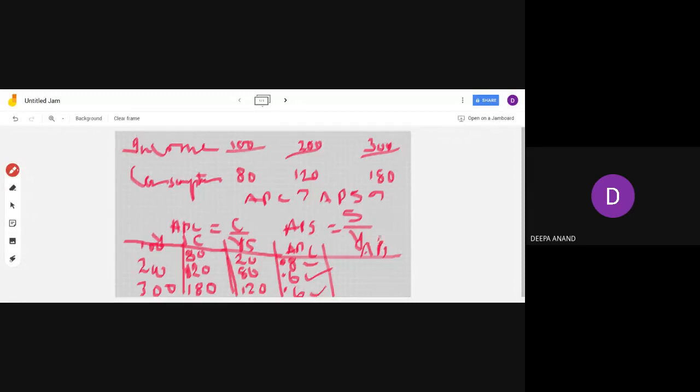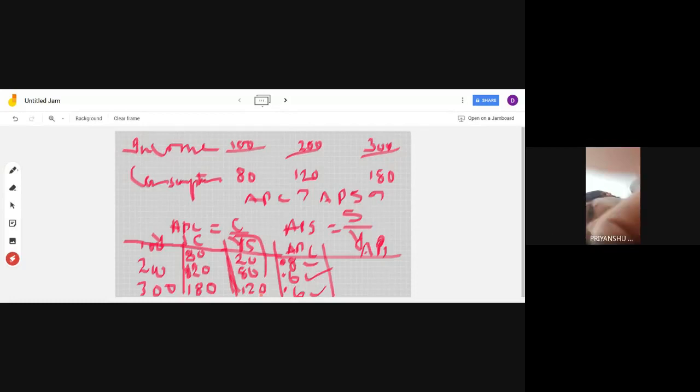Now moving to APS. You know the savings here and the income will not change. You have the savings in this column and check the income: it is 100, 200 and 300. So 20 upon 100, 80 upon 200 and 120 upon 300. That will be the answer here.